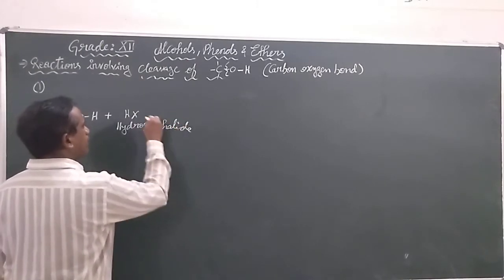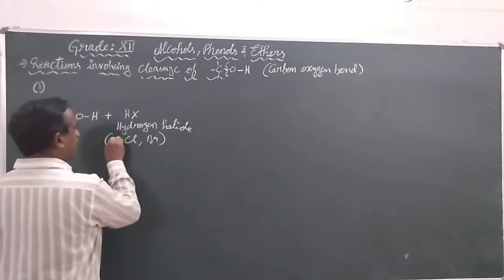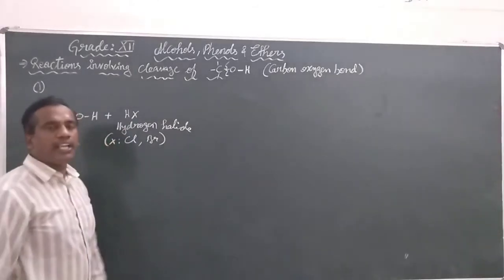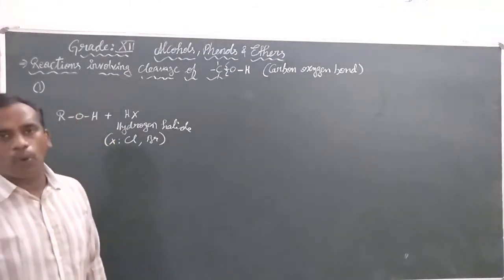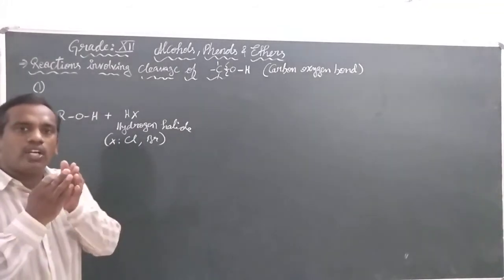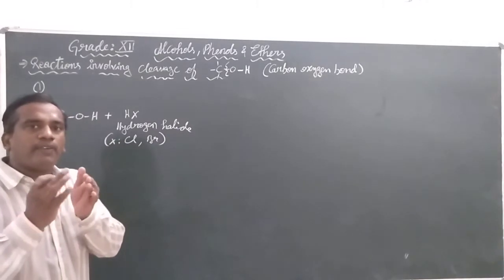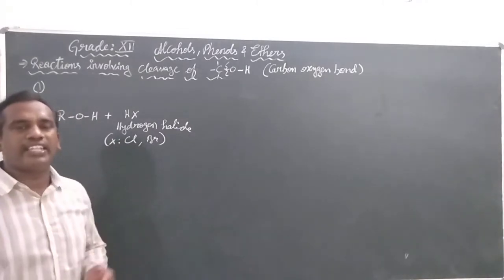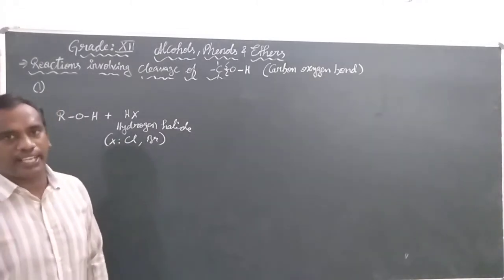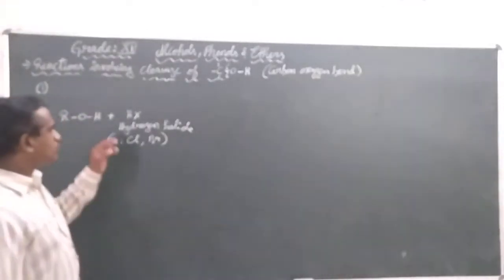The halogen may be chlorine or bromine, because down the group the atomic radius of the halogen increases, the bond between hydrogen and the halogen weakens and the reactivity increases. So we are using chlorine or bromine.